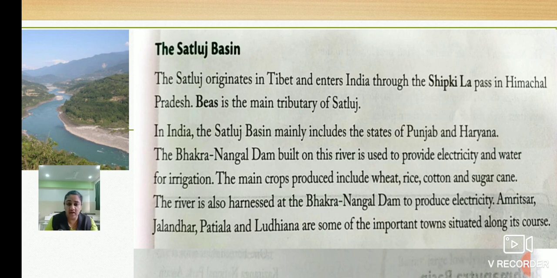Then we saw where these three rivers originate, what the main rivers of it are, when it enters India, where they form the delta region, where they form the alluvial, why the soil is so fertile, which is formed by these three rivers, right? What is the project built on these three rivers? What are the states they pass through? And at the end, the Ganga and Brahmaputra rivers meet the Bay of Bengal. Understood, children? Yes, very good.